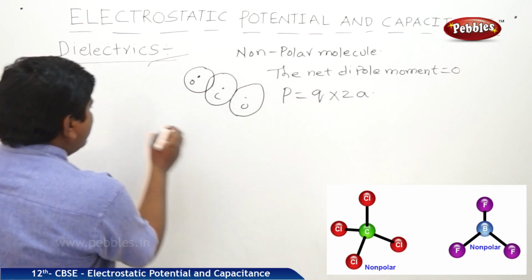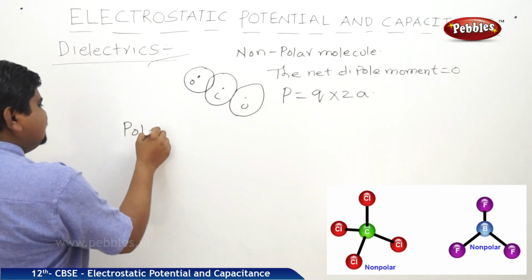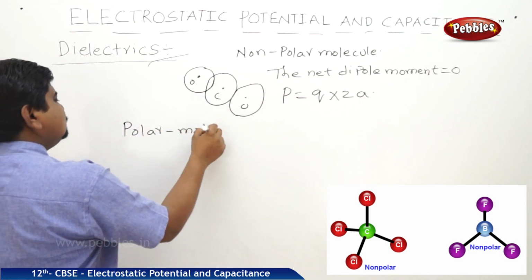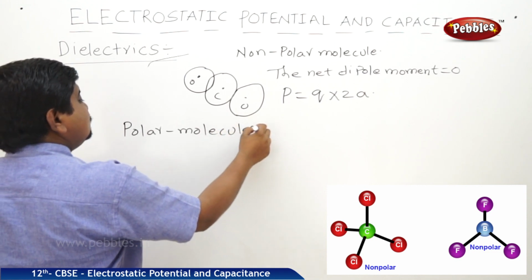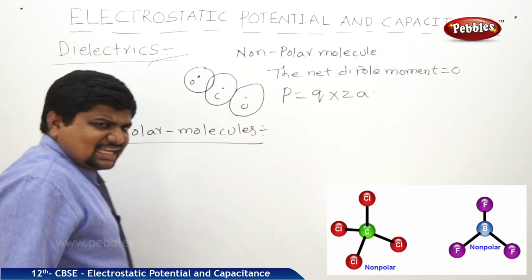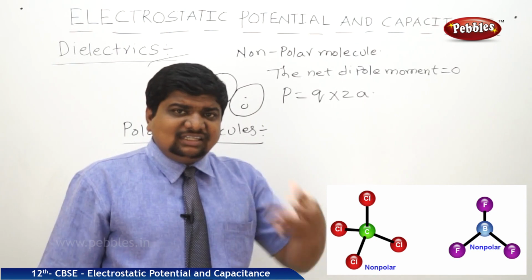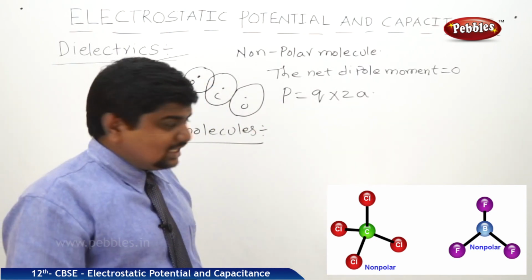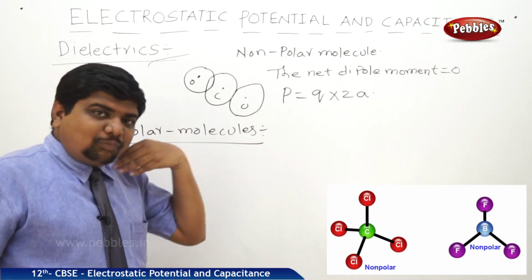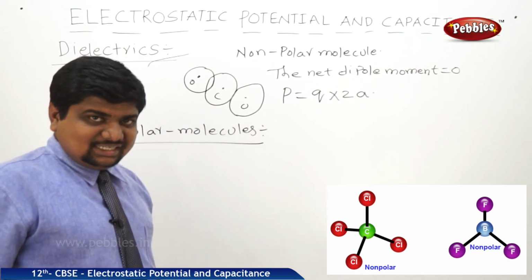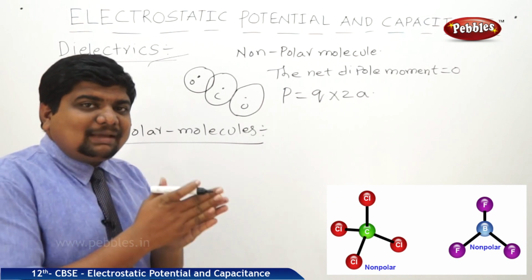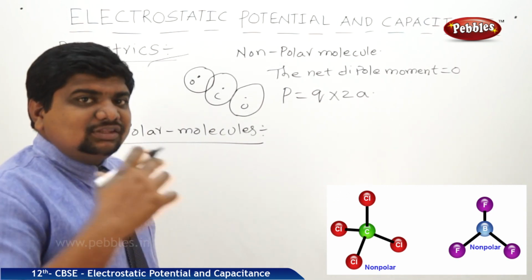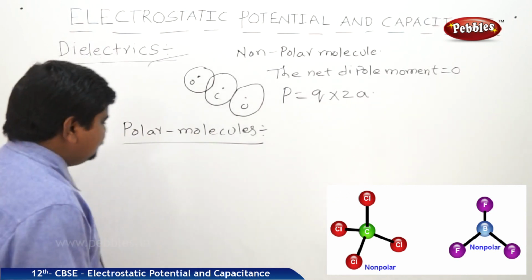But in the case of polar molecules, the definition is different. Polar molecules are exactly opposite to non-polar, and the definition is also exactly opposite. In non-polar, centers coincide. If the centers of positive and negative charge carriers are separated by a finite distance, that molecule is called a polar molecule.